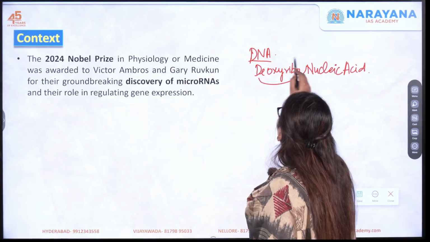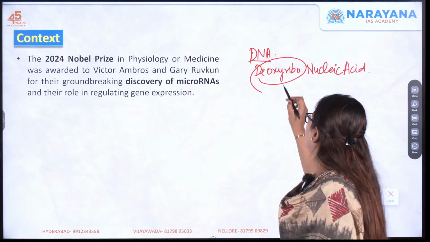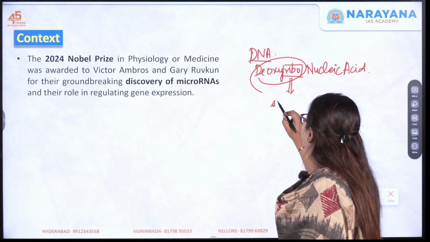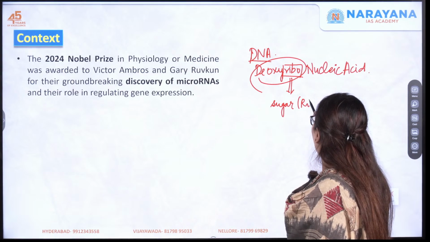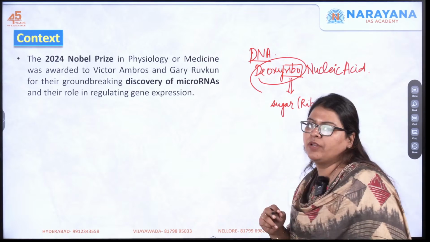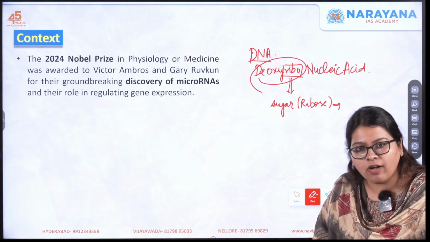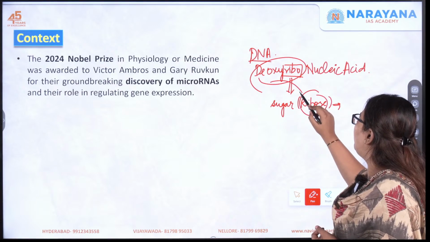So why is it called deoxyribo? Because ribose is the sugar which is present inside the DNA molecule. This ribose actually has a missing oxygen atom, so without oxygen, deoxyribo. So this ribose has become deoxyribose.